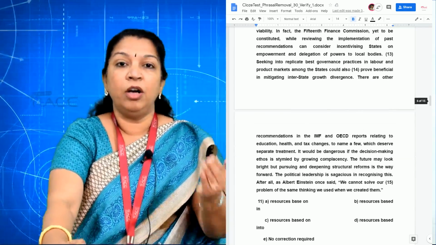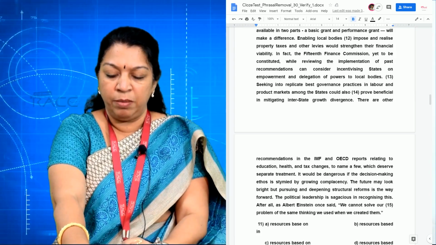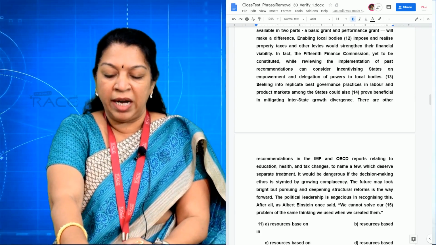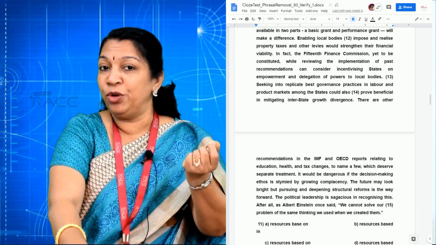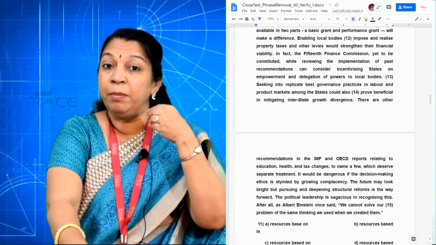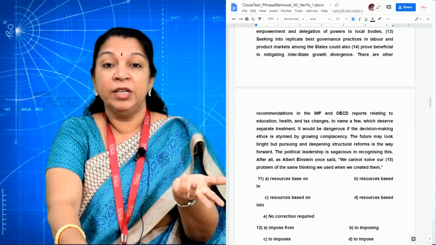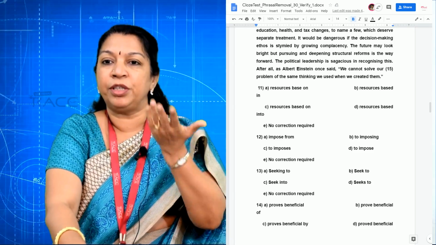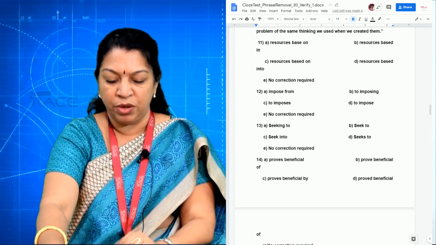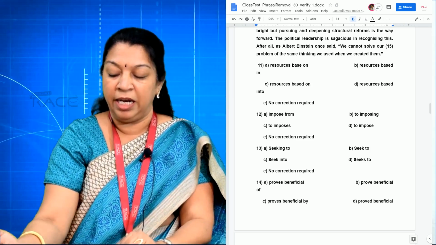Is it clear? Now going to the 12th one, enabling local bodies. So again எனக்கு வந்து இங்க clue பாத்தீங்கன்னா enabling, able to நீங்க பார்த்திருப்பீங்க இல்லையா, you are able to do this. So enabling to வருதான் நான் பார்க்கிறேன். So enabling local bodies to, and after to it will be a base verb, to impose. So to impose எங்க இருக்குன்னு பார்க்கலாம், enabling.